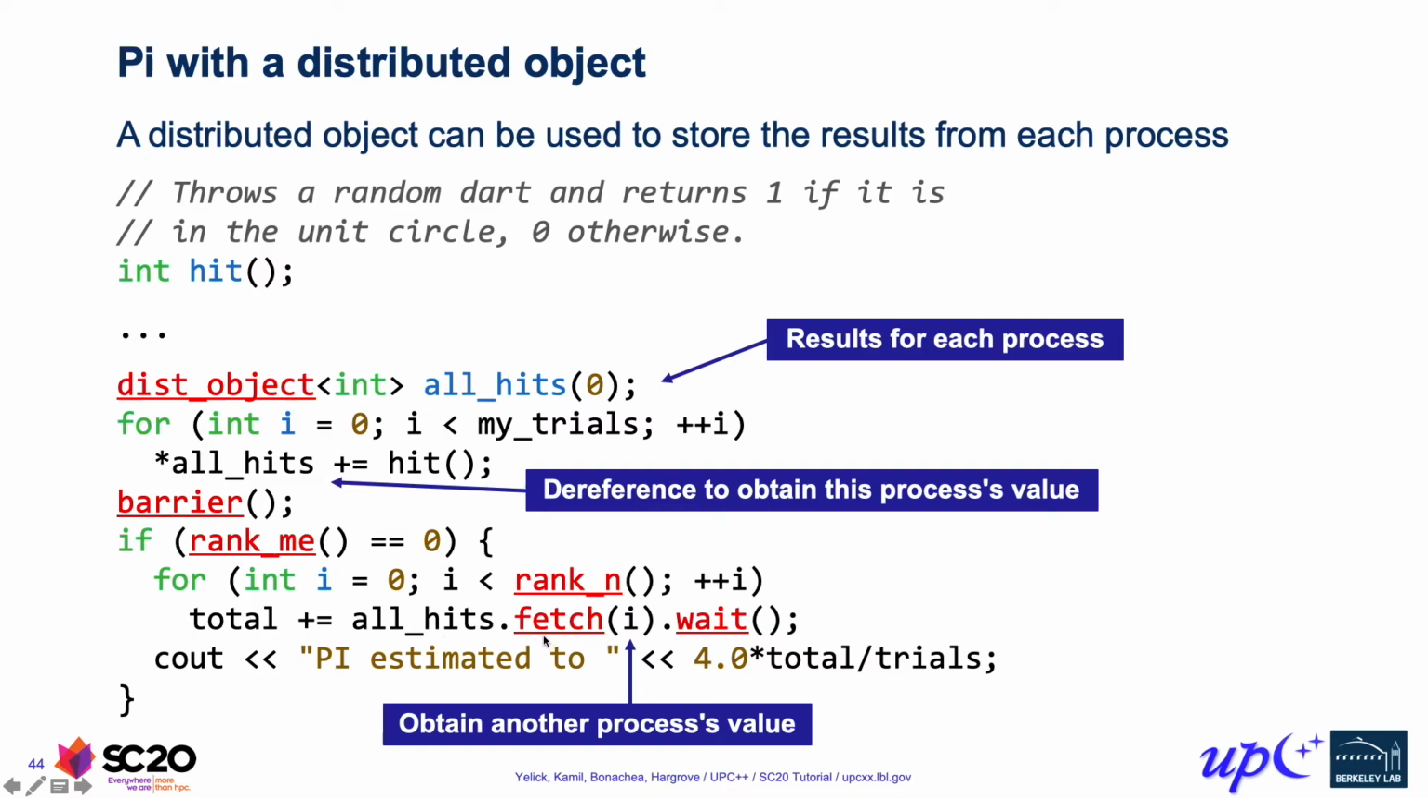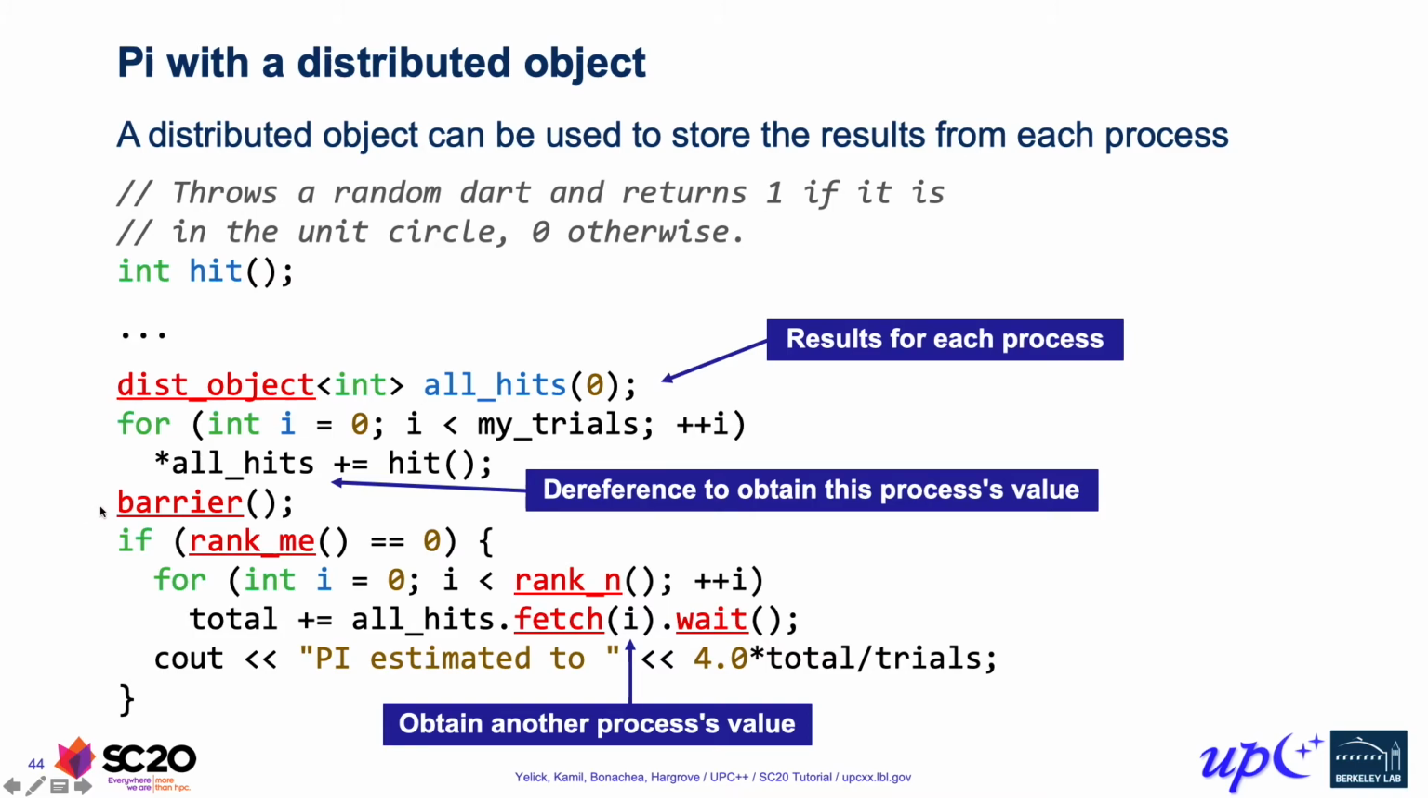There's actually a fetch member function on a distributed object that does that. You give it the rank of the process whose value you want, and as with any communication, it's an asynchronous operation, so we get back, in this case, a future of int because the underlying data type is int. Then if we wait on it, that gives us the actual value, and we can add that to our total.